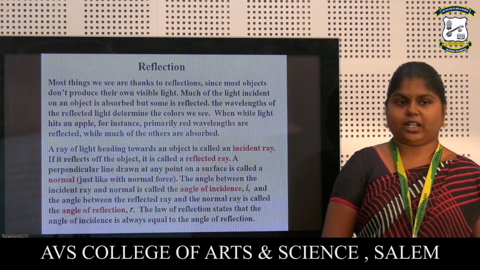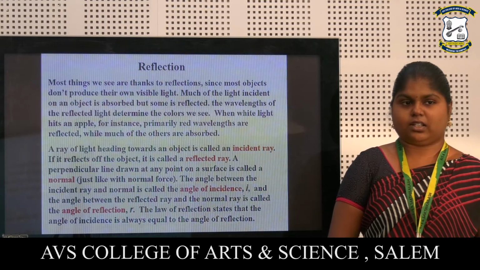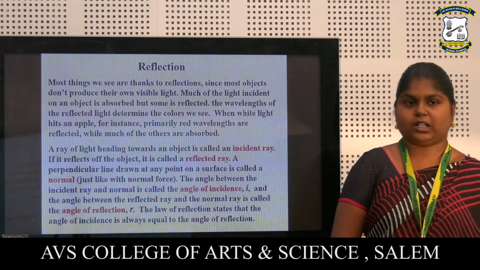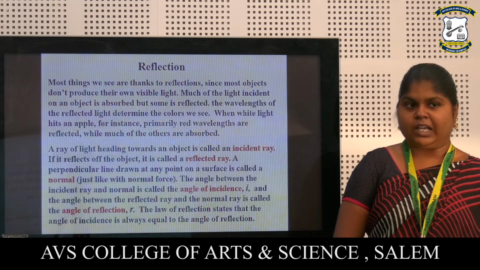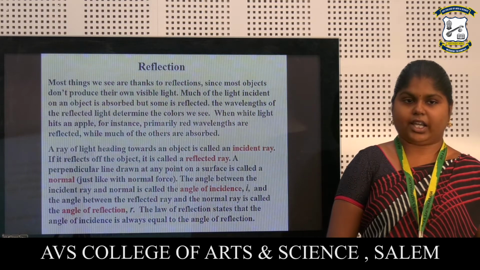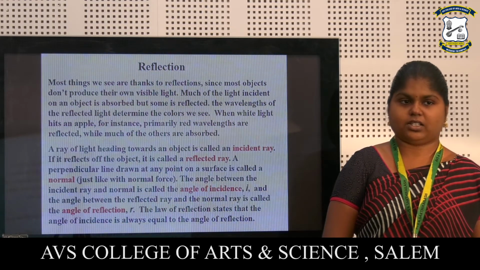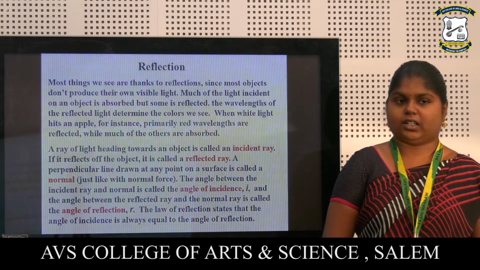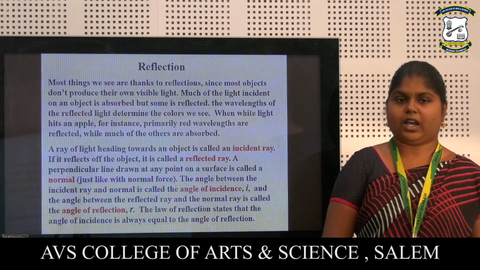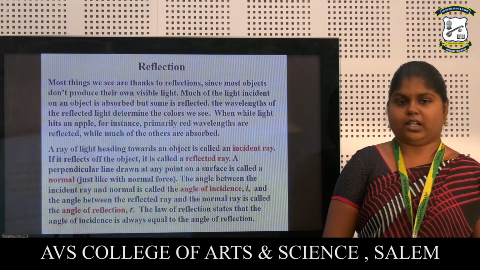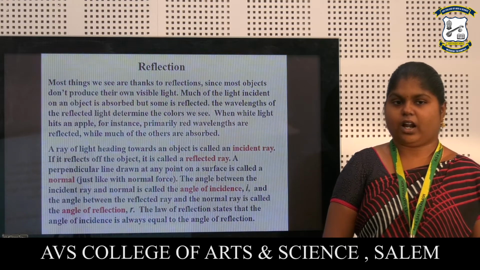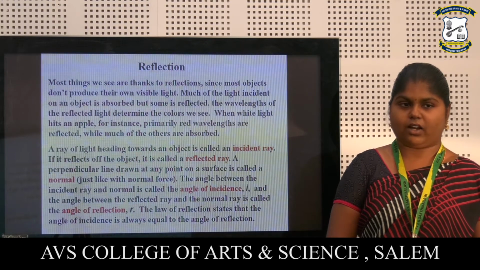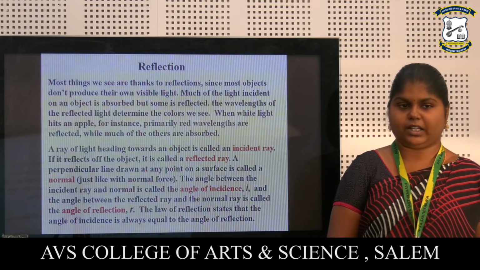A ray of light heading towards an object is called the incident ray. It reflects off the object, and it is called the reflected ray. A perpendicular line drawn at any point on a surface is called the normal. The angle between the incident ray and the normal is called the angle of incidence. It is denoted by the letter I, and the angle between the reflected ray and the normal is called the angle of reflection. It is denoted by the letter R.